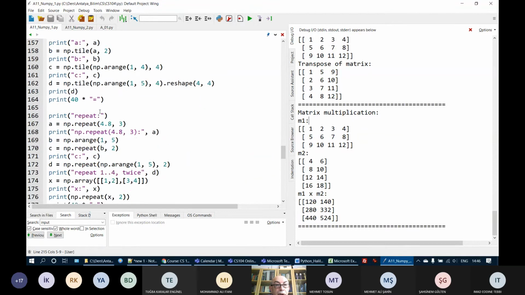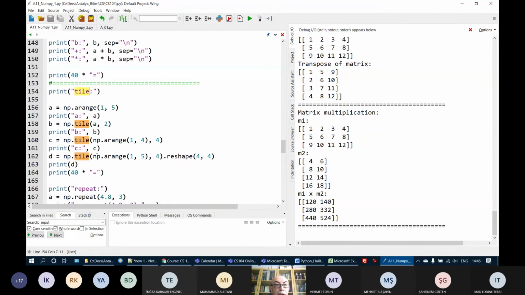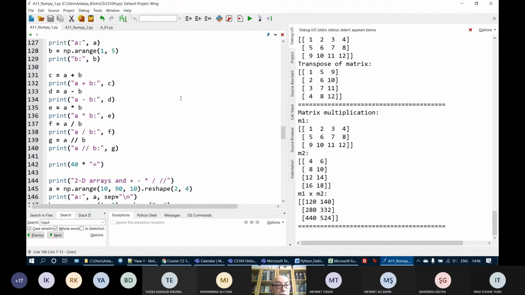What else do I have here? I have tile and repeat methods. I'll explain these to you. I've explained the addition, subtraction, multiplication, division, and floor division between two NumPy arrays.